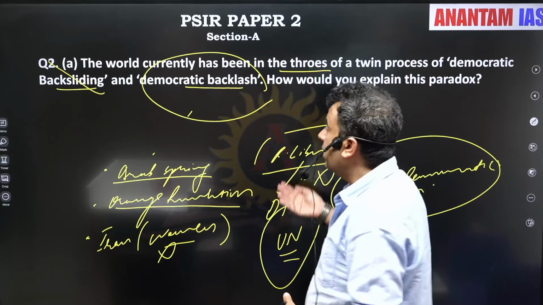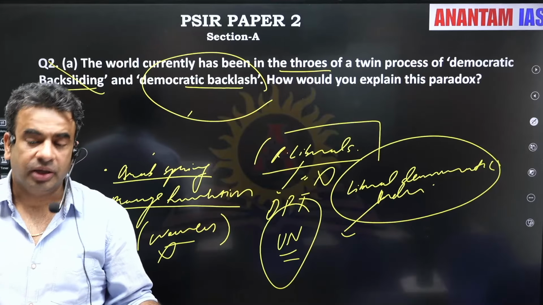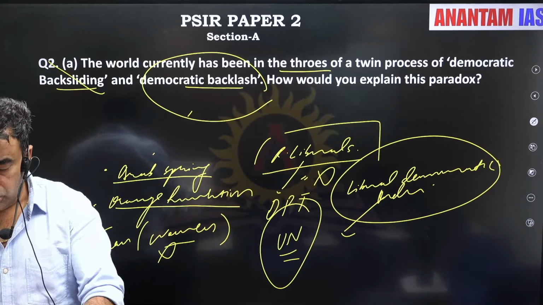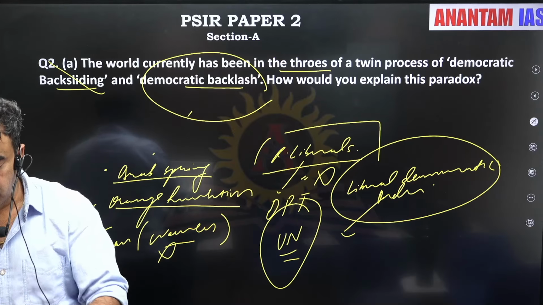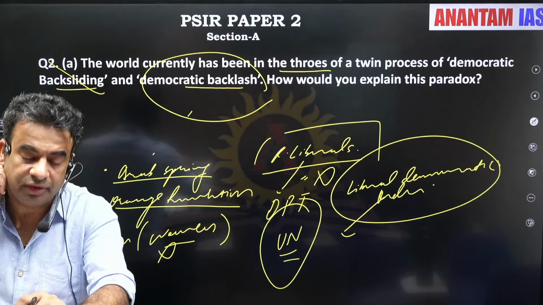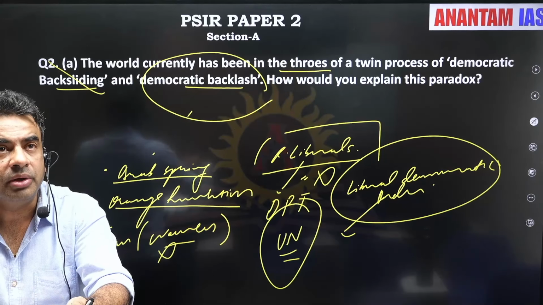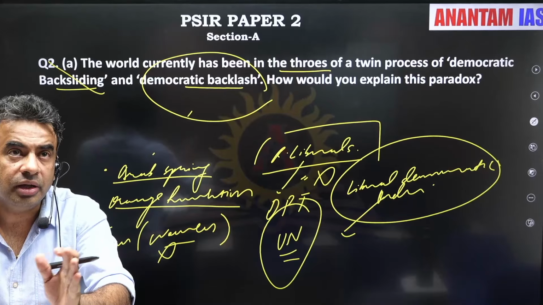The UN is under a lot of stress, and the Indian government's stand is that it is high time to reform it. Then you can bring the names of a few scholars like Fareed Zakaria, who noted that we have seen the rise of illiberal democracies. These things you can see in the PDF.